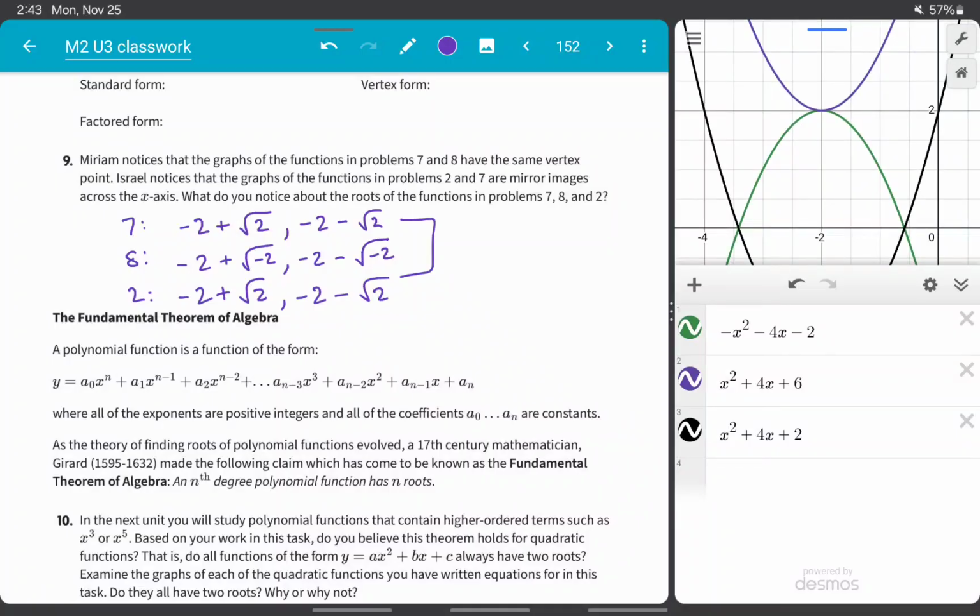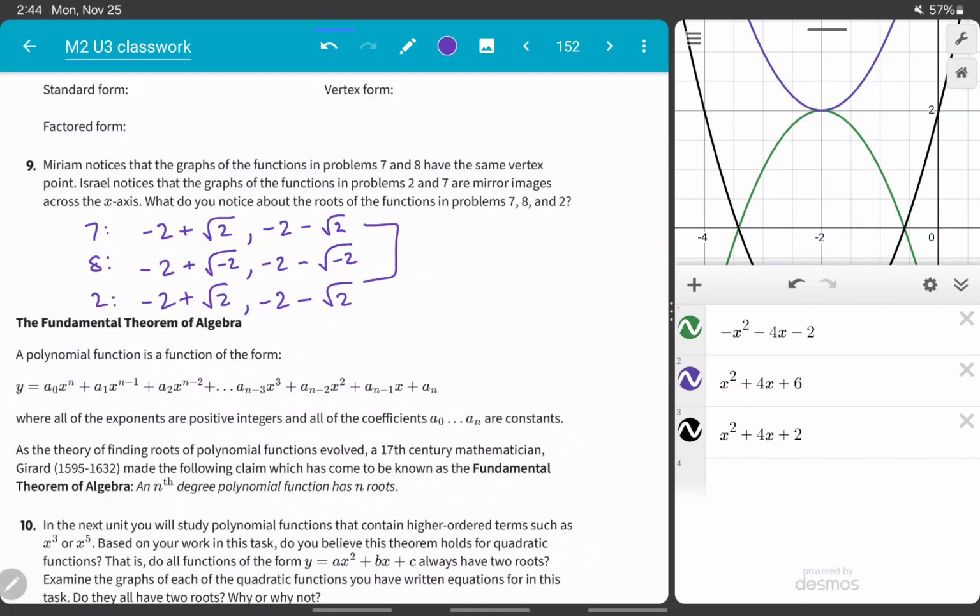So what I noticed was all of these had a negative 2 as the first number, and then they all had a square root 2 or a square root negative 2 as the second number. So that all of them had roots of negative 2 plus or minus something, and it was either a plus 2 or a minus 2 on the inside of the radicand.